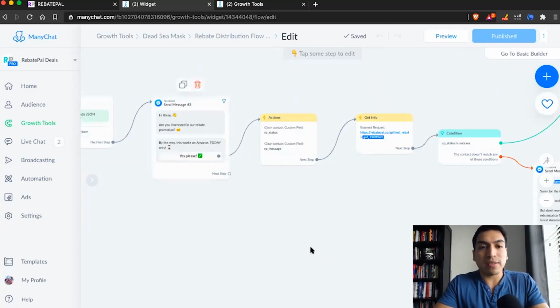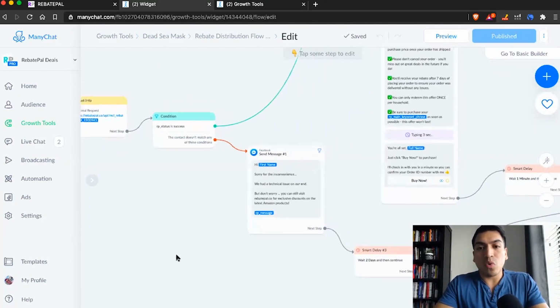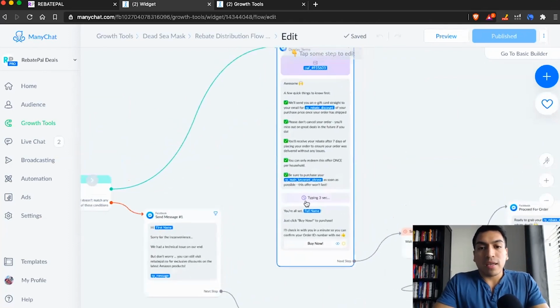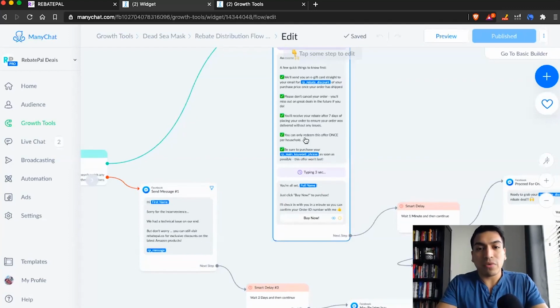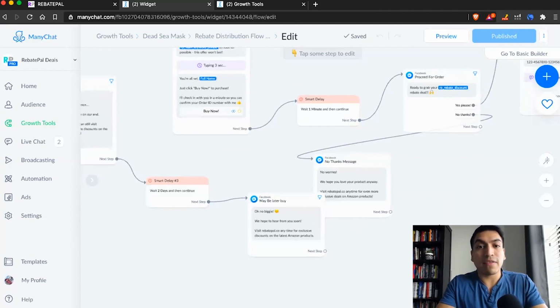We just basically send a simple message. If you're interested in the promotion, they click on yes, and then they begin going through the workflow right here. We let them know that they do get the rebate in 7 days. So the seller's not being bombarded: Hey, where's my rebate? What's the status? They know by agreeing to it that they're going to get it in 7 days, automatically. Again, the sellers don't have to do anything. This is all automated. I'm going to show you exactly how to track it as well.